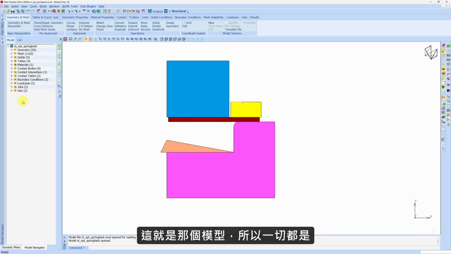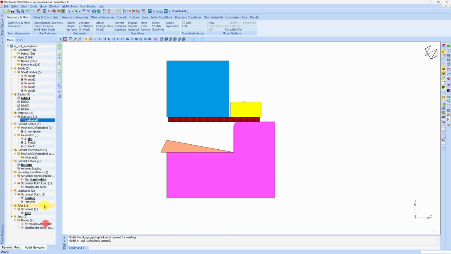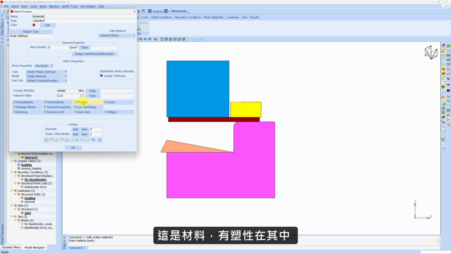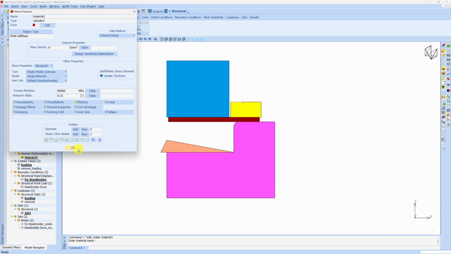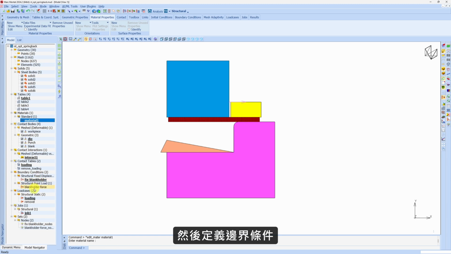This is that model. So everything is defined over here. This is the material which has plasticity in it. Then boundary conditions are defined, load cases are there, even job is also created. Only 2 things are missing over here, which is this radius and bend angle. So when we run that proc file, it is going to take this model and then add radius over here and also add that bend angle.